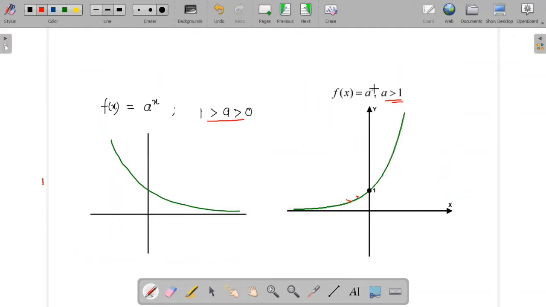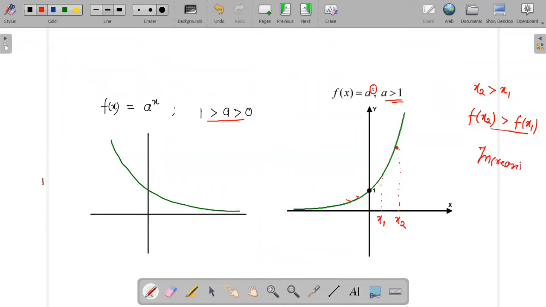That means a small change in x will bring a big change in y. So say I have two different values on the graph, x1 and x2, where x2 is greater than x1. For x2 greater than x1, I can draw the conclusion that for greater input I will have greater output. This is how I define a function which is increasing in nature.